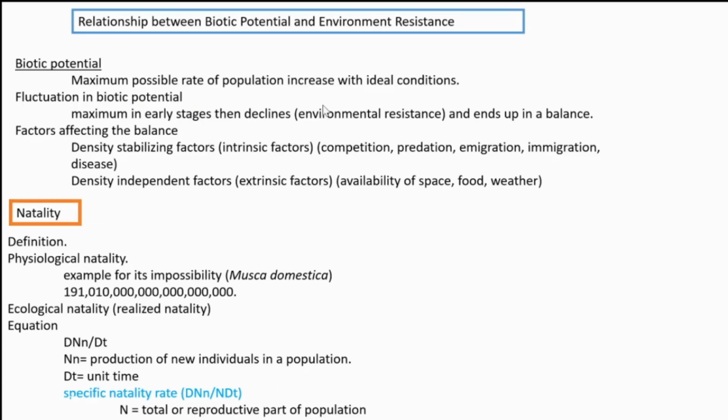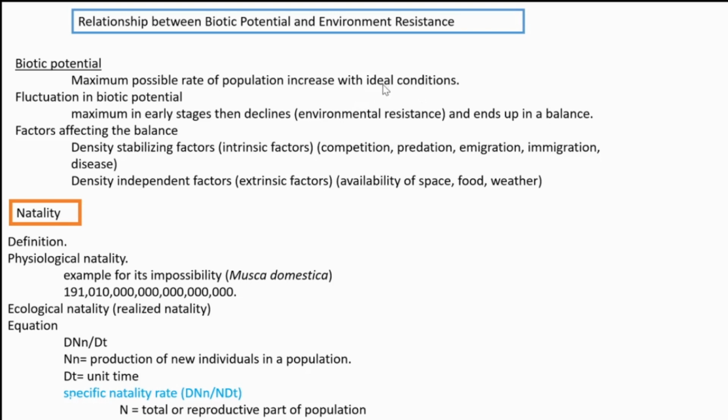Then the relationship between biotic potential and environmental resistance. Biotic potential, we already know, is the innate capability of a population for maximal reproduction. So biotic potential is the maximum possible rate of population increase under ideal conditions. Ideal, that term is important.